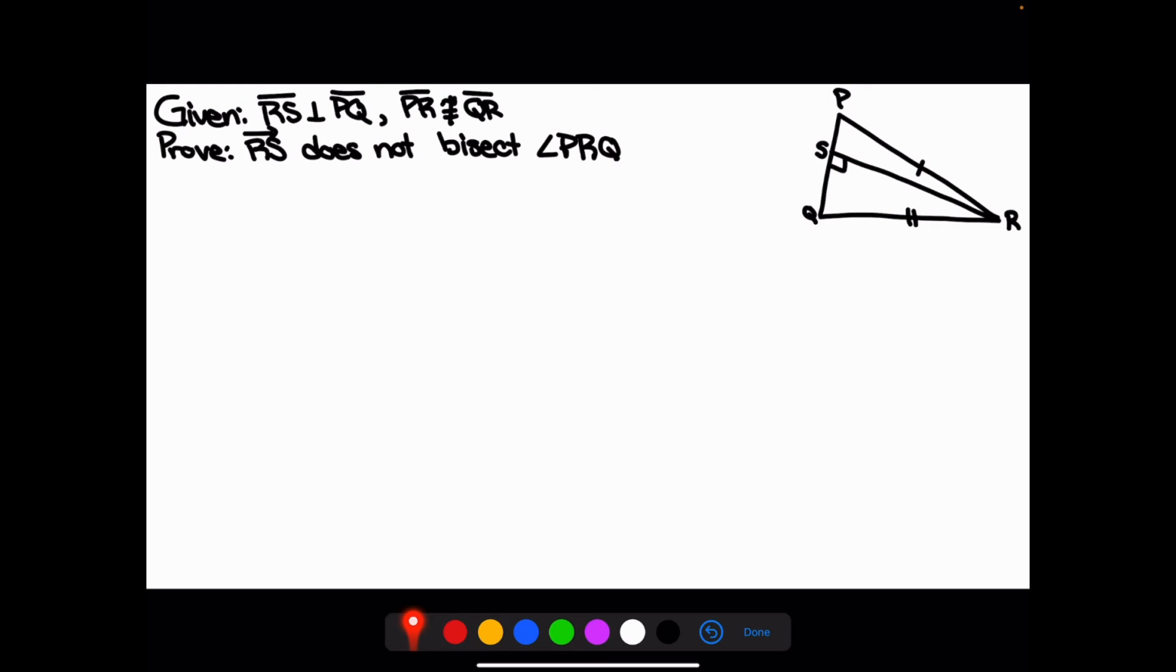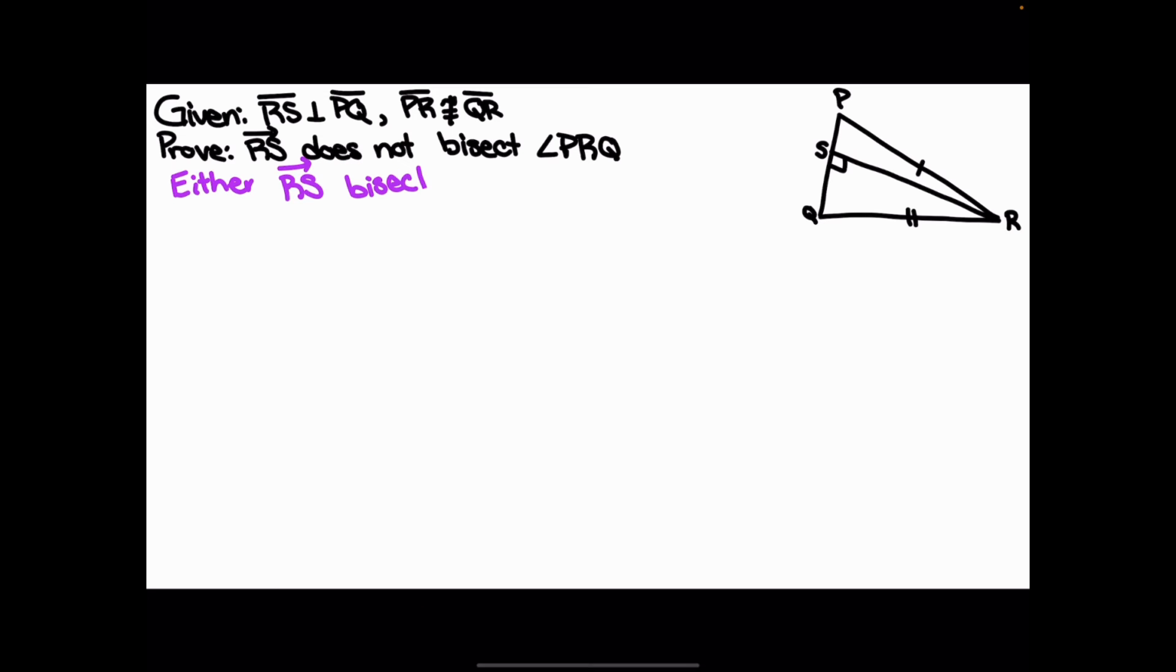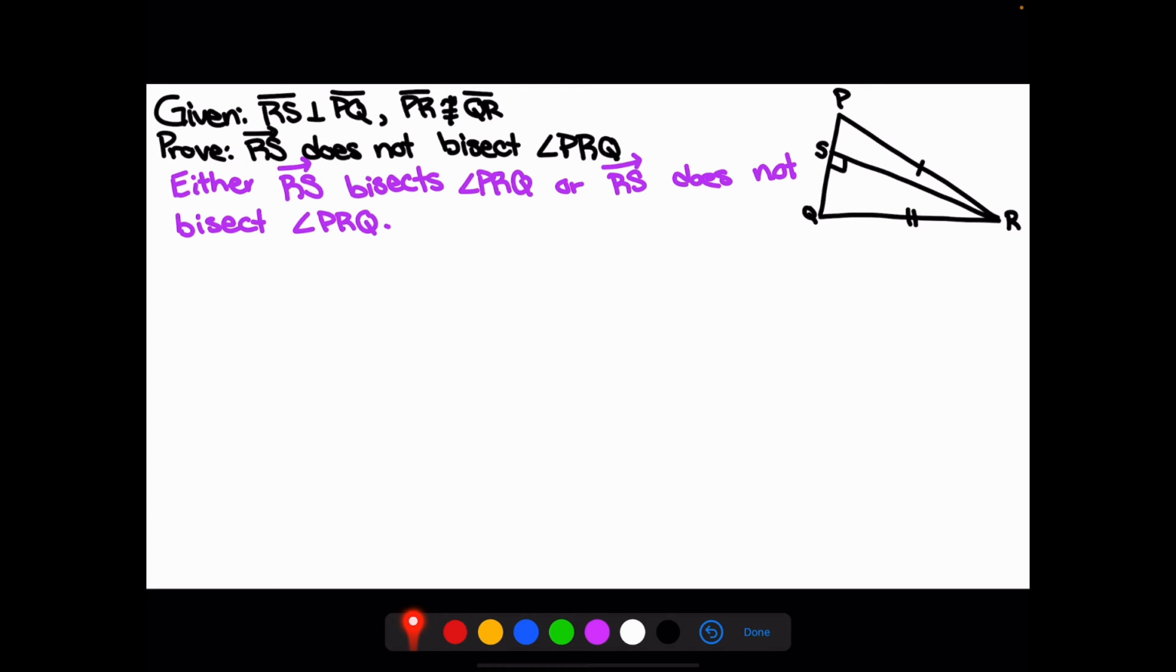In this one, RS is perpendicular to PQ, so they intersect at 90 degrees. PR is not congruent to QR. We want to prove that RS does not bisect angle PRQ. So we start off with our two options. Either RS does not bisect angle PRQ, or RS does bisect angle PRQ. Those are our only two options. We're going to assume the negation of what we're trying to prove. So we're going to assume that RS does bisect angle PRQ.